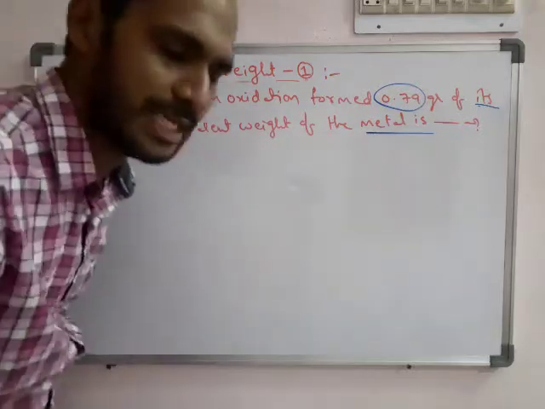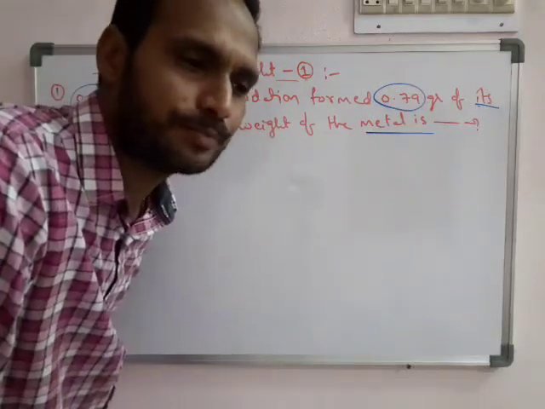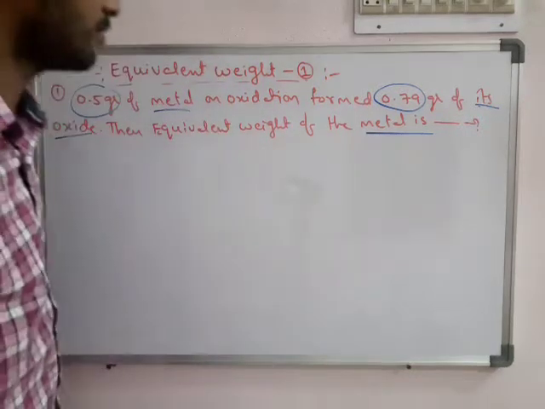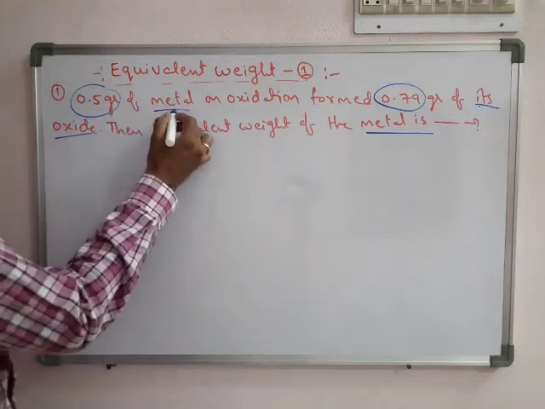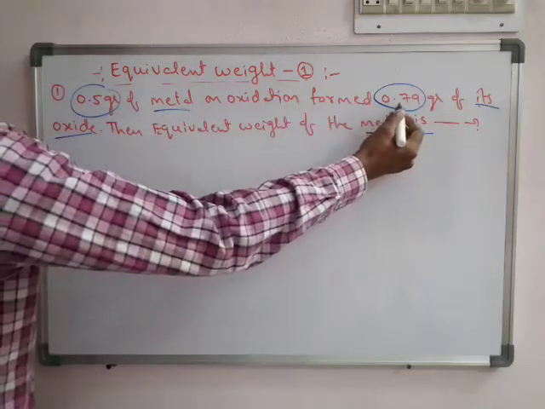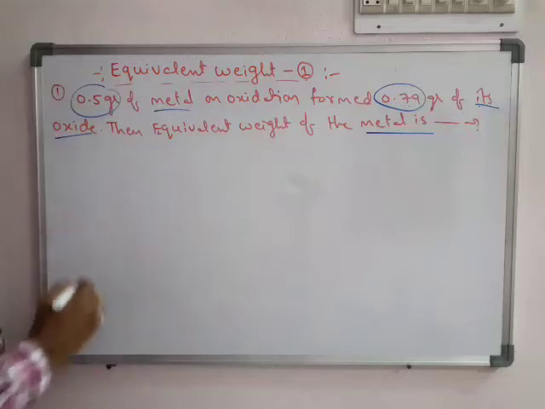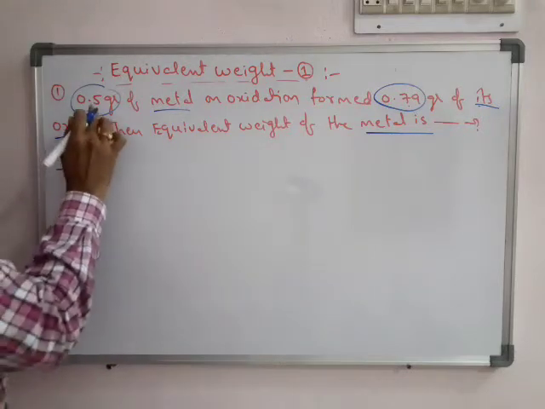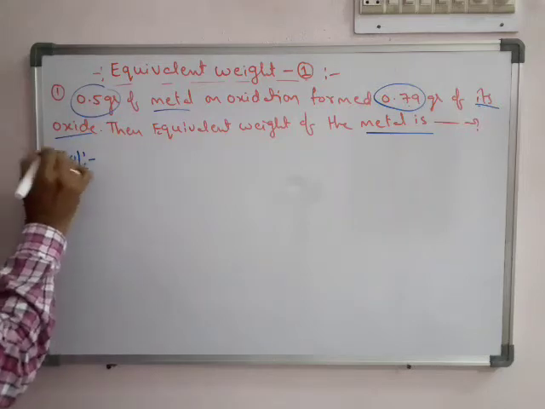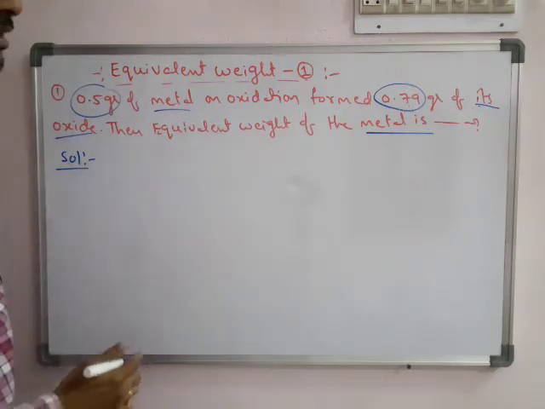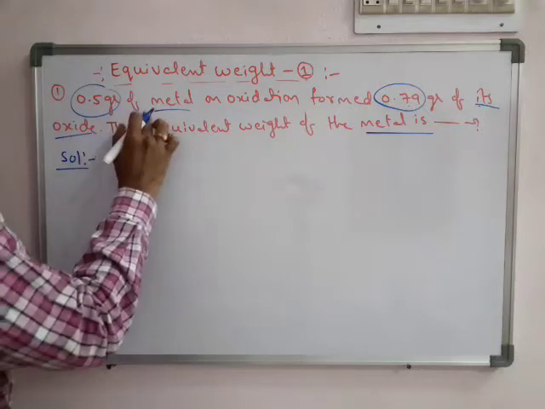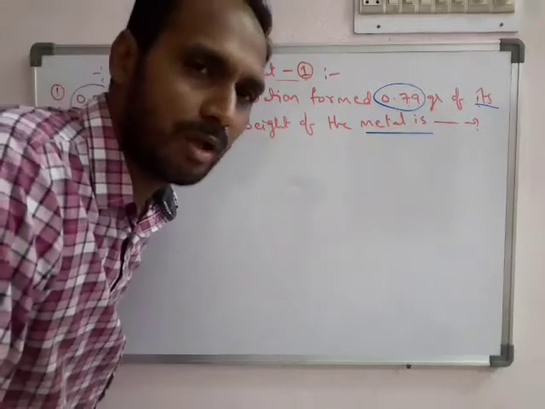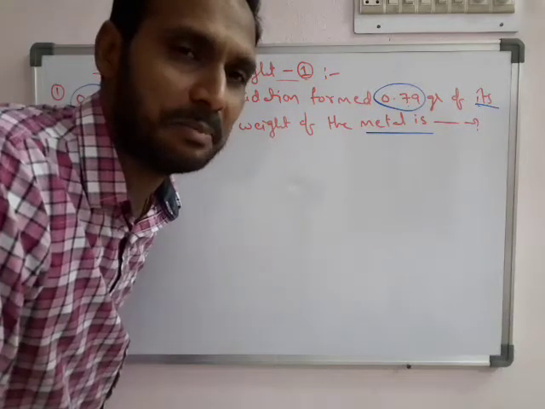So already we have done the same type of problems in the discussions, in the stoichiometry calculations. Here 0.5 grams of metal forms 0.79 grams of metal oxide. Here it is given only in terms of weight. So here metal is forming metal oxide, so we can equalize their milli equivalence.